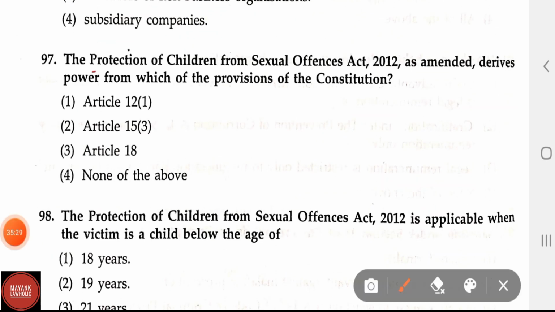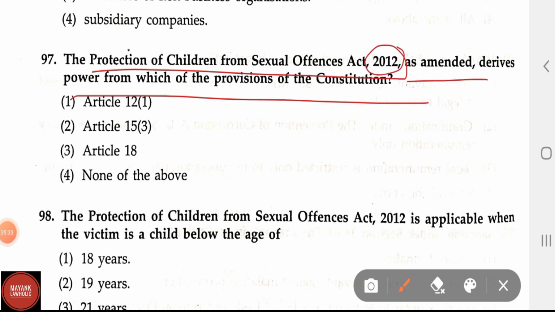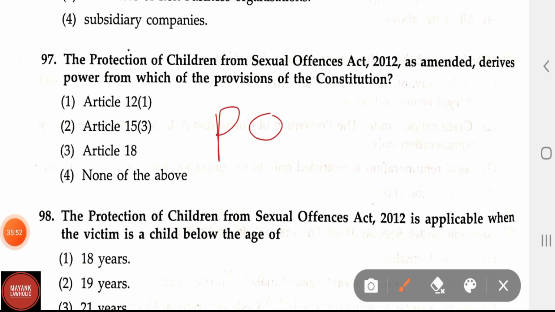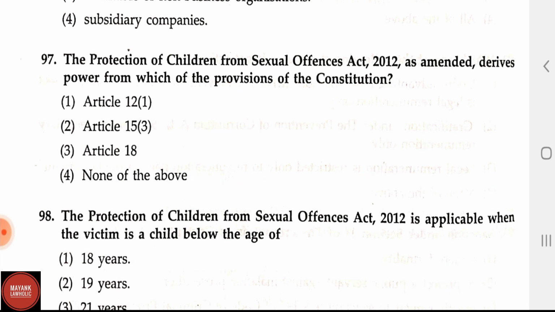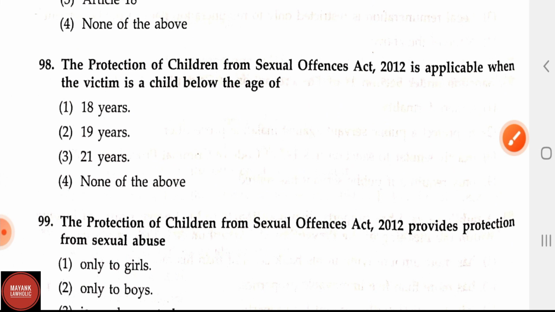Now let us see the question number 97. The Protection of Children from Sexual Offences Act 2012 was amended. Derives power from which of the provisions of the Constitution? The correct answer is Article 15 Clause 3, by which the state can make law for the protection of children. I have made the entire video of the POCSO Act. In the playlist you can find this, in which I have thoroughly discussed each and every section of the POCSO Act.